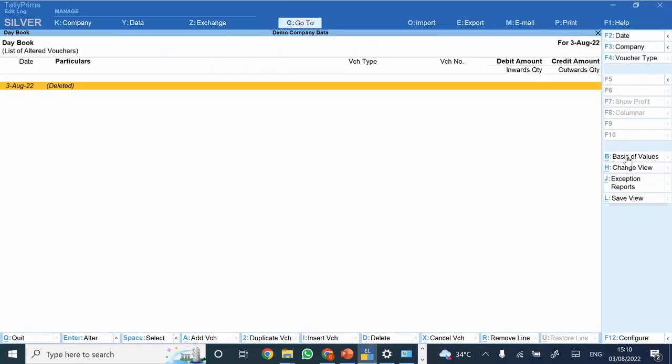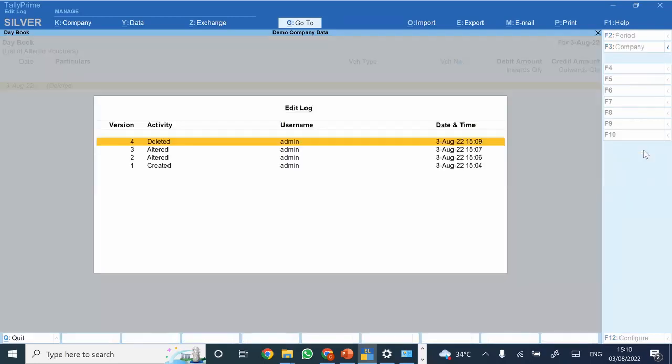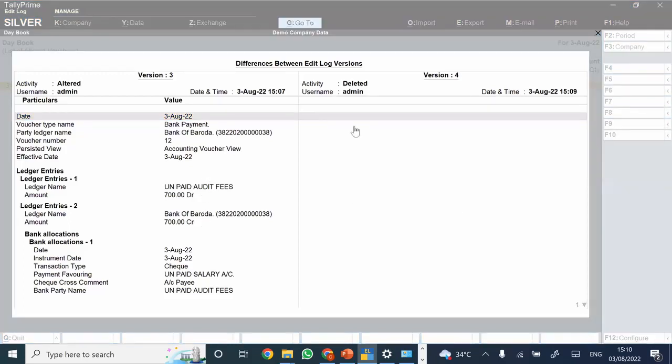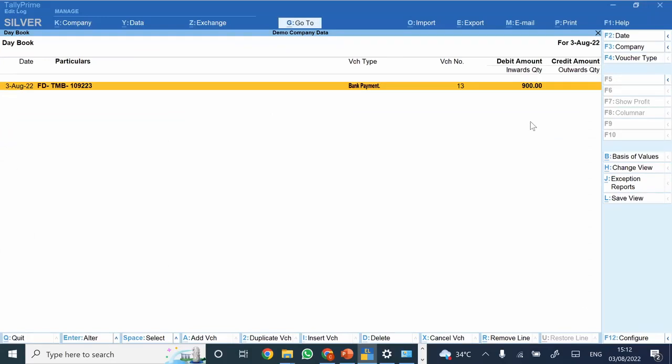Now see, previously in Tally, if we deleted any transaction, the entire trail was deleted. We could not view who deleted the transaction and at which time it was deleted. Now let's say I just click on enter. I just enter the same. Here I would again get the entire trail, that these were the last details that were updated, and post that this transaction is deleted.